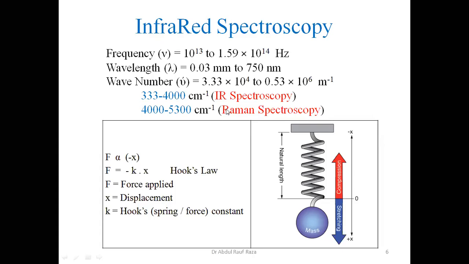Now, coming back to IR spectroscopy, what is this? It shall range from 333 to 4,000 per centimeter. First of all, if you remember, all the bonds that we are having are in constant motion. They are rotating, as you have seen in previous microwave spectroscopy. Second, they are also vibrating.